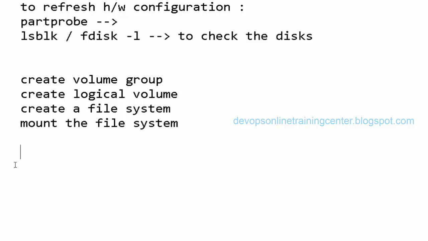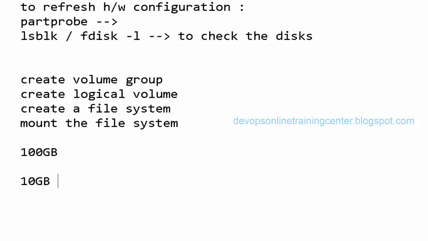On the new disk, first we need to create a partition, using the fdisk -l command. Then we need to create a volume group, so we can create a logical volume, file system and all. Why are these things required? Let us say I have a huge disk of 100 GB and I don't want to store all the files on 100 GB directly. I want to divide the disk into different partitions, each for a different purpose, and create a volume group, logical volume, and file system in it. Then I want to use it for a specific purpose.